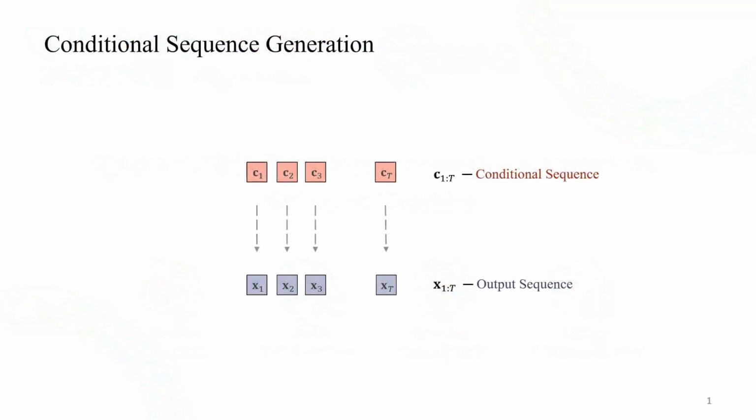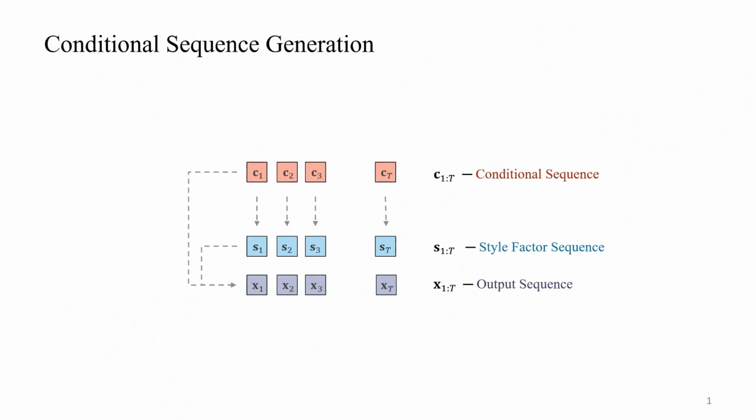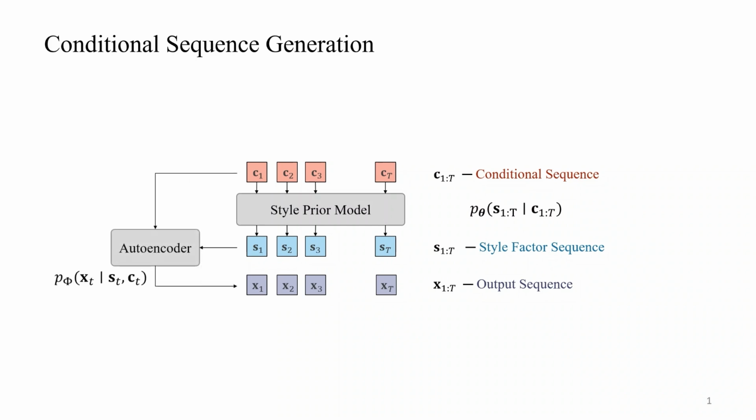The general problem we study is conditional sequence generation. We have a sequence input and a sequence output. Here we assume there underlies a style factor sequence, which can render the conditional content and recover the observational output. To realize this idea, we need a style prior, which models the style distribution given the conditional content. And we also need an autoencoder to disentangle the style from the content and to reconstruct the output based on the given style.